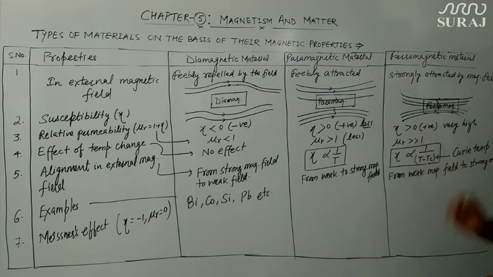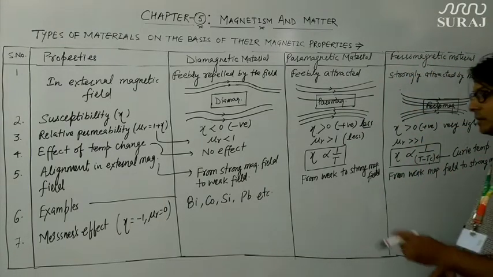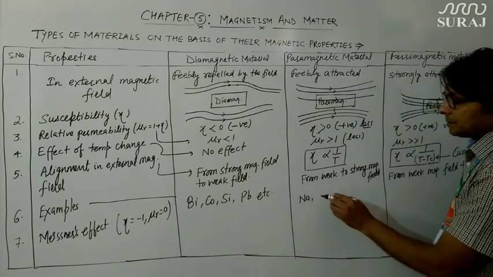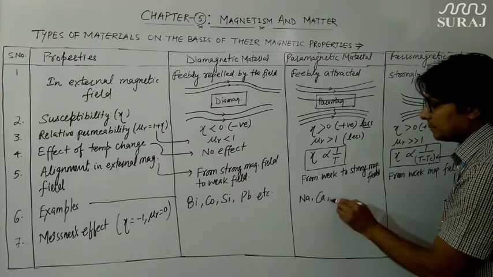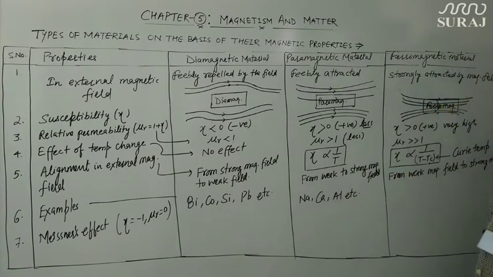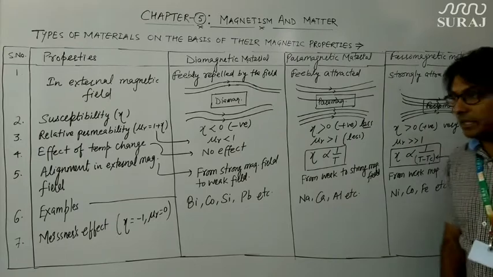So far as paramagnetic materials are concerned, sodium, calcium, aluminium, etc. are the examples. And so far as ferromagnetic material are concerned, their examples are nickel, cobalt, iron, etc. So these are ferromagnetic material.